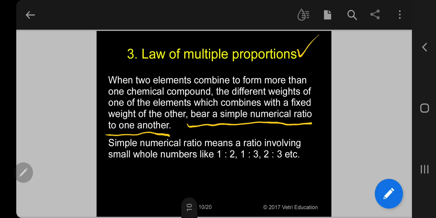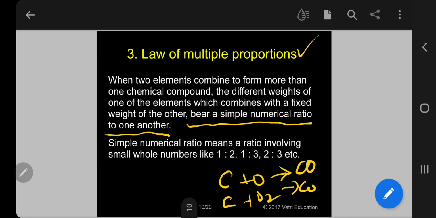When two elements, say sulfur and oxygen, or carbon and oxygen, combine to form more than one chemical compound, let me say carbon plus oxygen gives carbon monoxide, and carbon plus oxygen gives carbon dioxide.